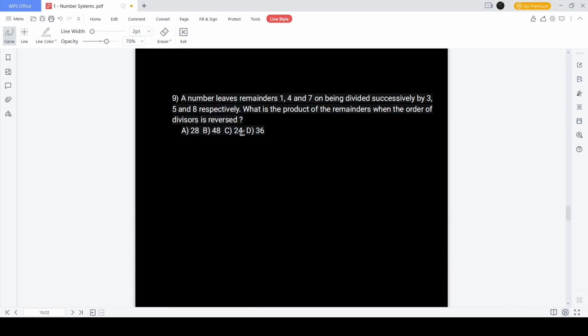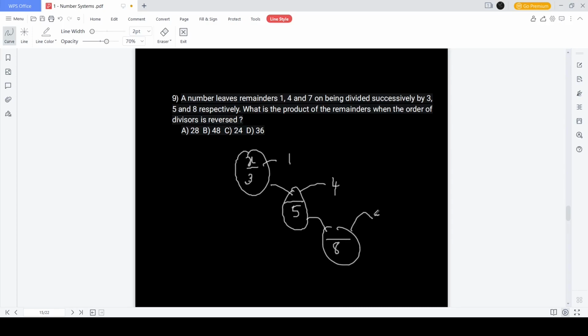A number leaves remainders 1, 4 and 7 on being divided successively by 3, 5 and 8 respectively. So basically what they're saying is some number x, when you divide it by 3, it leaves the remainder 1. Then when you divide this quotient by 5, it leaves a remainder of 4. And then when you divide this quotient by 8, you get the remainder as 7. This is what they are saying.